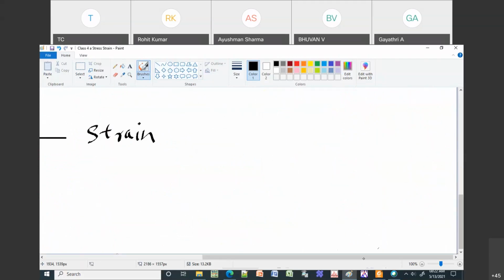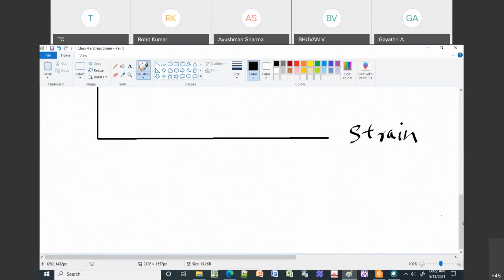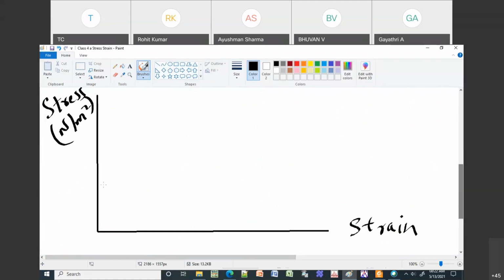If I make some scale here, for 0.5 it is 0.01, and for 1 kilogram, it is 0.02. So it is going to be linear, going in a straight line, something like this.